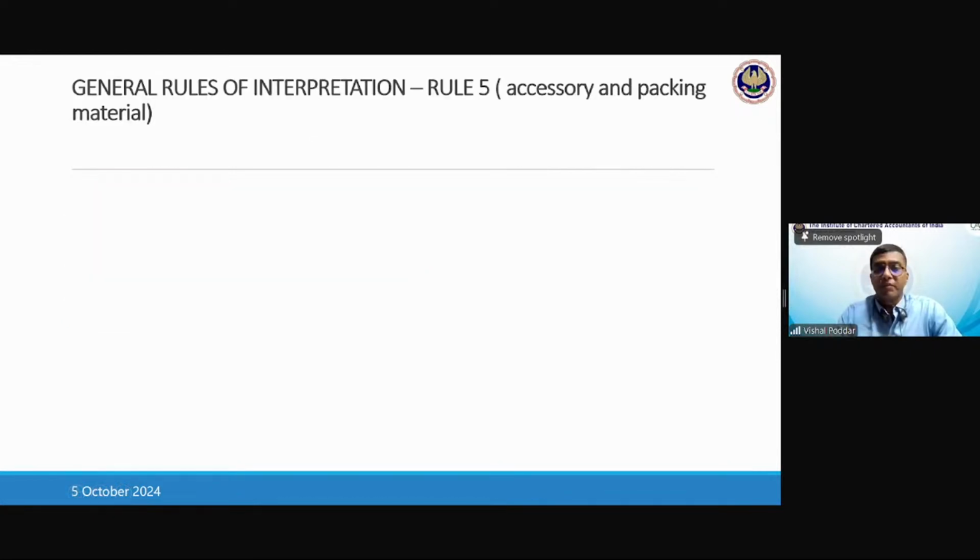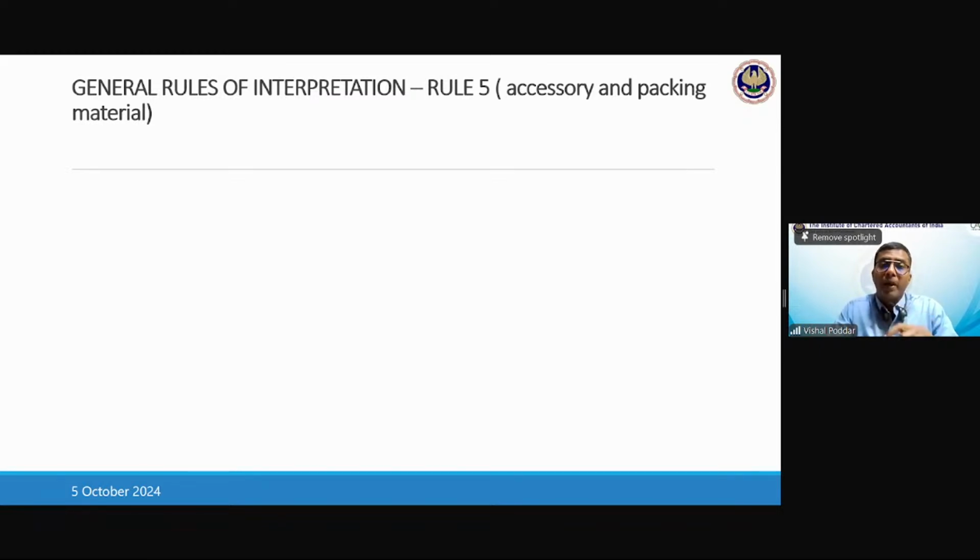Then comes rule 5. Rule 5 is made exclusively for the packaging, the boxes that we use. Now, interestingly, what does rule 5 say? See, there can be two types of packing materials or two types of boxes. One, a specially designed box which is only for that product. And two, a general purpose box in which you can keep anything. So like you have the pistol case, you have the piano case. These are the boxes which are designed only for holding that. Like you have the jewelry box.